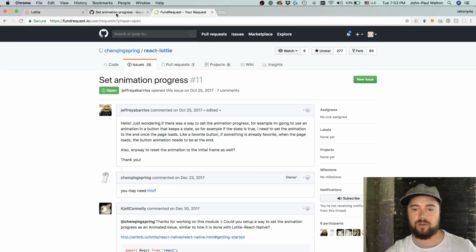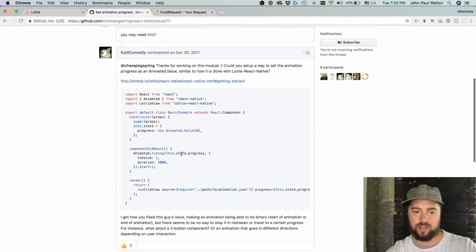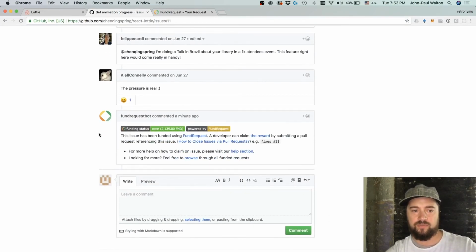but because it hasn't been worked on yet or anything, if I hop over to the issue and refresh here, you can see that the FundRequest bot opened a comment about funding here. This issue has been funded using FundRequest. The developer can claim the reward by submitting a pull request referencing this issue.